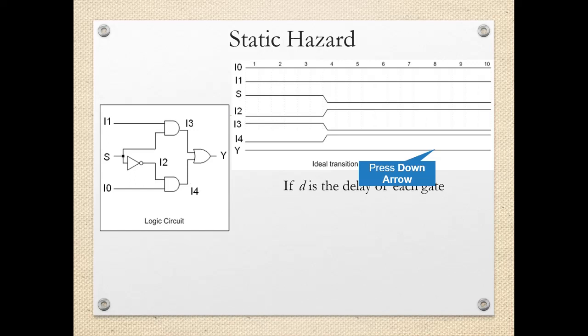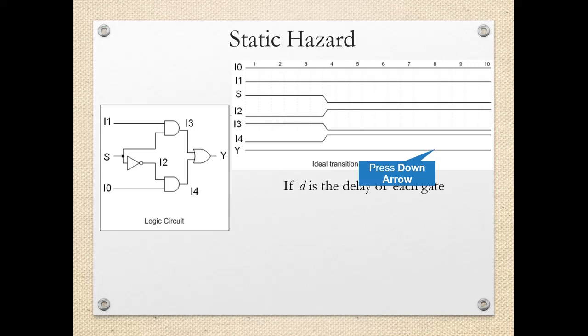I1 and I0 are continuously logic high, and S will decide the output of the first and second AND gates. S is initially logic high and then becomes logic low. As per S changes, I2 and I3 will also change. I2 is exactly the inverted waveform of S because it is the output of a NOT gate. Then we have I3.